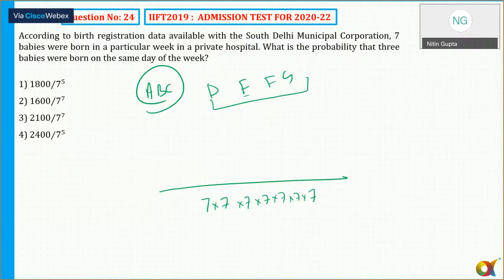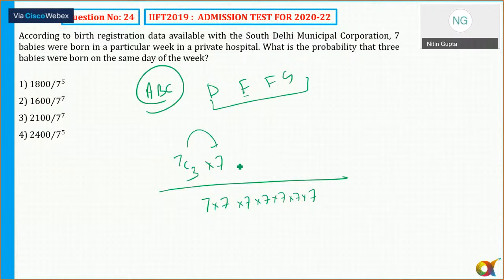Now, if the 3 babies born on the same day, so which 3 babies? Out of 7 babies, the 3 babies which born on the same day, that is equal to 7C3. And for these 3 babies, any of these 7 days possible, they can born on either Monday or Tuesday or Monday or Thursday, into 7. So for these 3 babies, there are 7 possibilities.